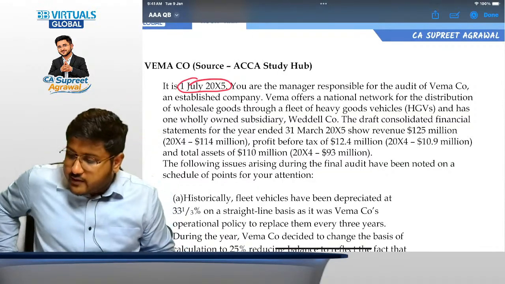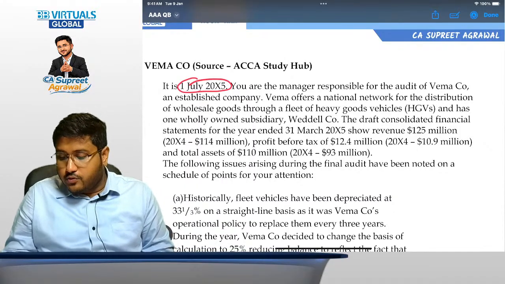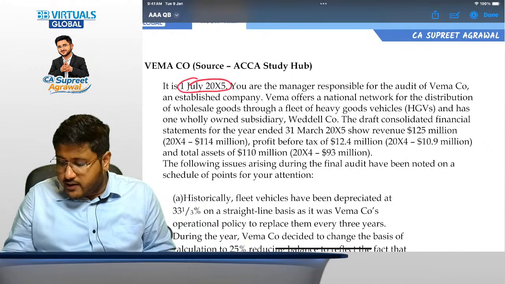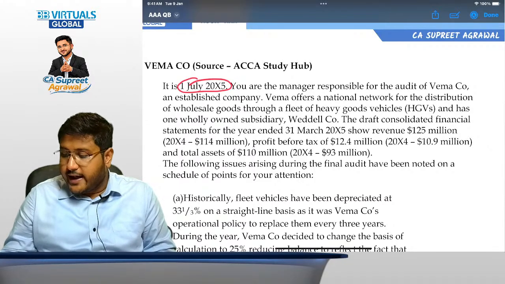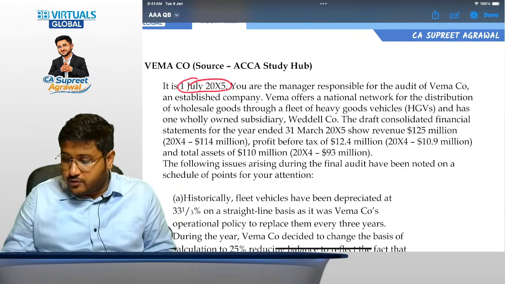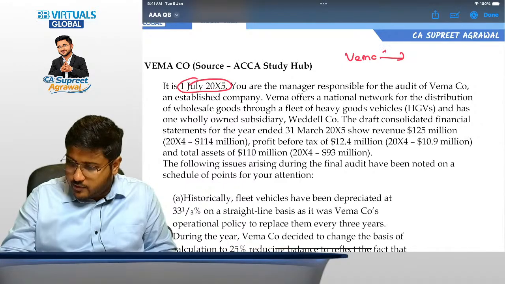Now Vema offers a national network for the distribution of wholesale goods through a fleet of heavy goods vehicles, HGVs, and has one wholly owned subsidiary, Weddell company. Okay. So Vema has one 100% wholly owned subsidiary by the name of Weddell.